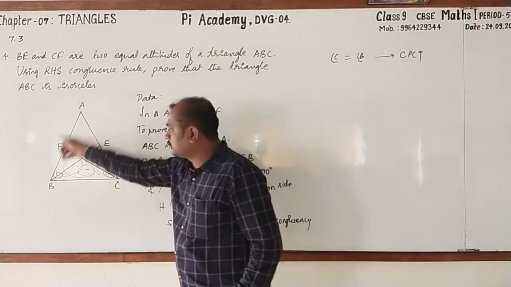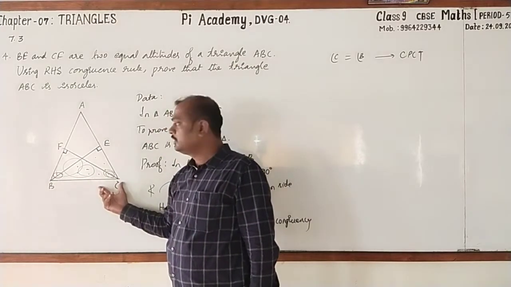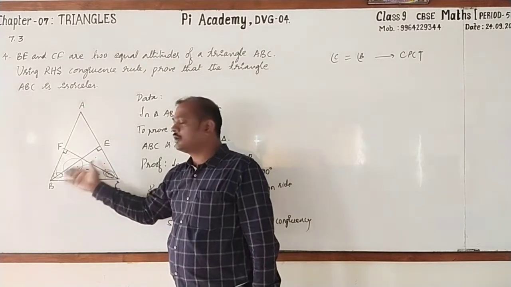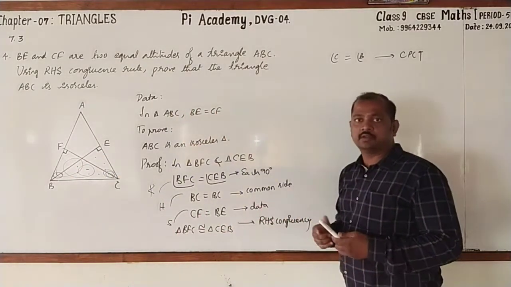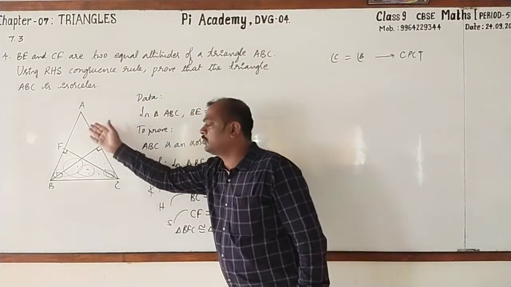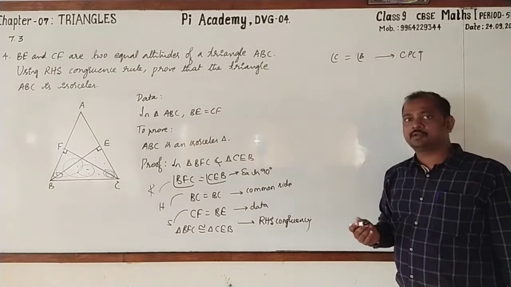So, when you consider the whole triangle ABC, in that angle B equal to angle C. Therefore, as we know, the sides opposite to equal angles of a triangle are equal. Hence, we can write AB equal to AC. If two sides are equal, it is an isosceles triangle.